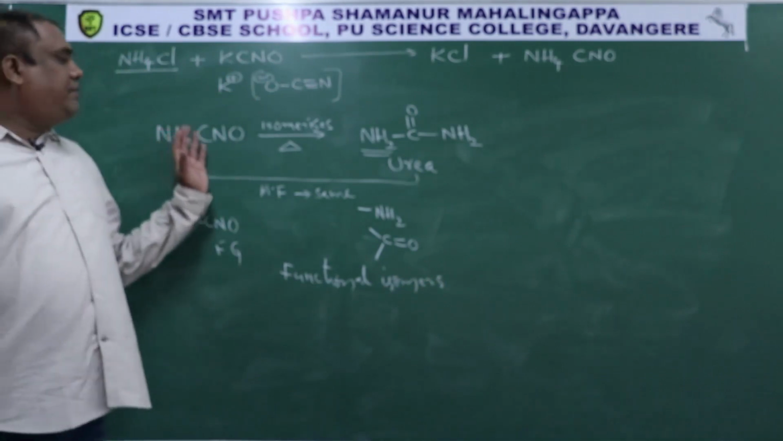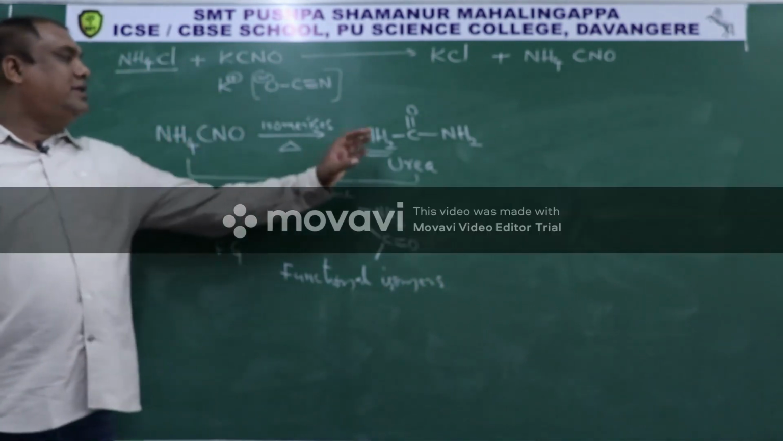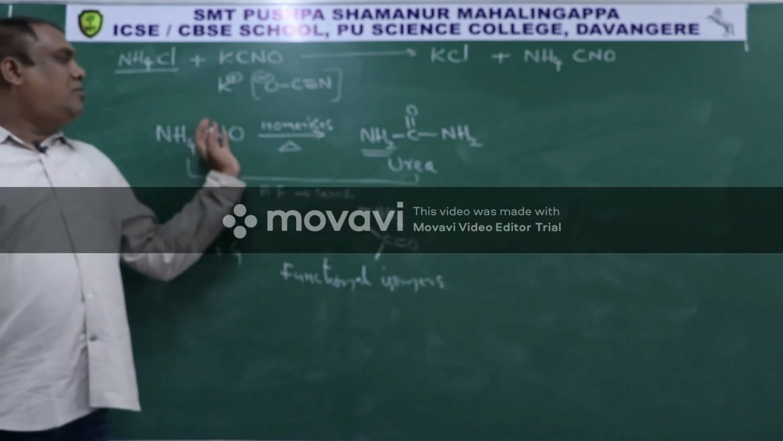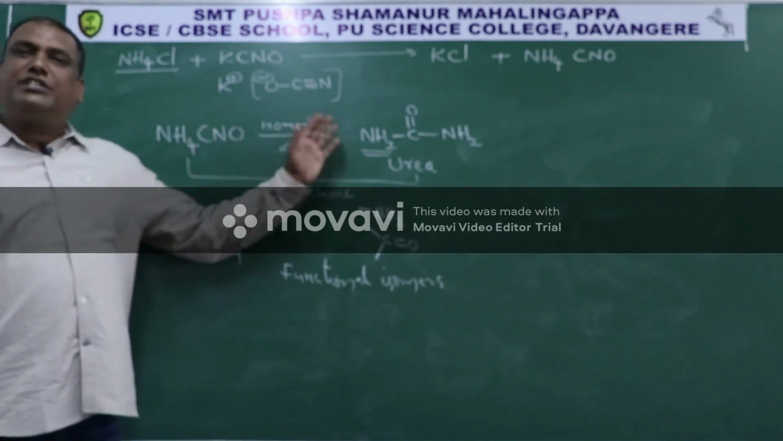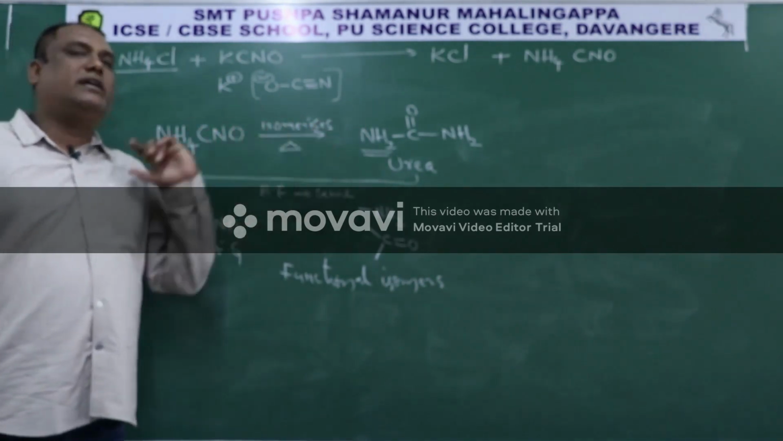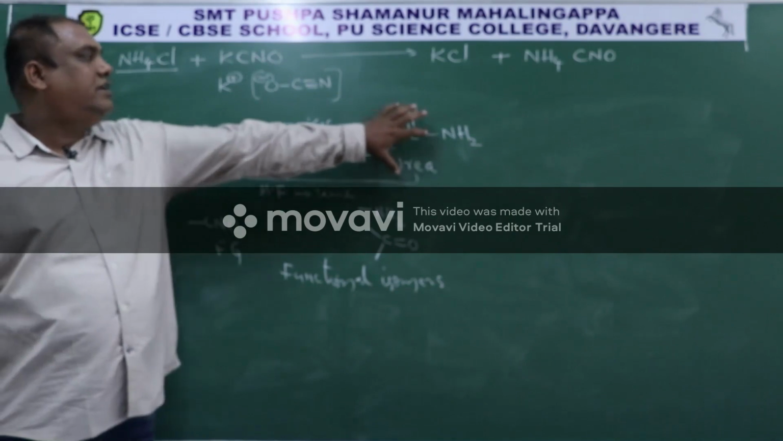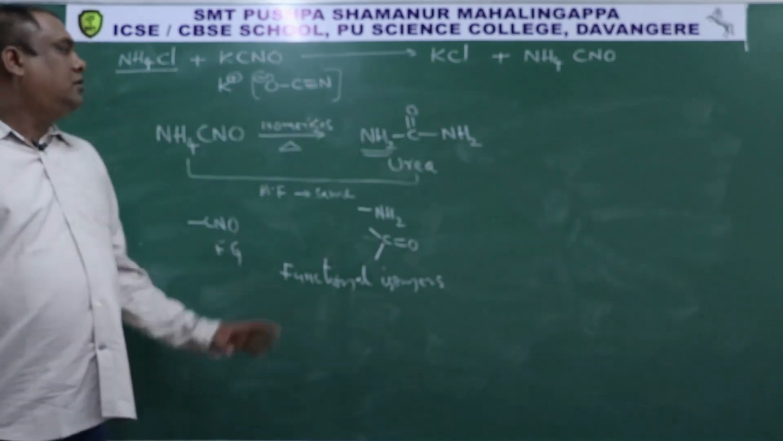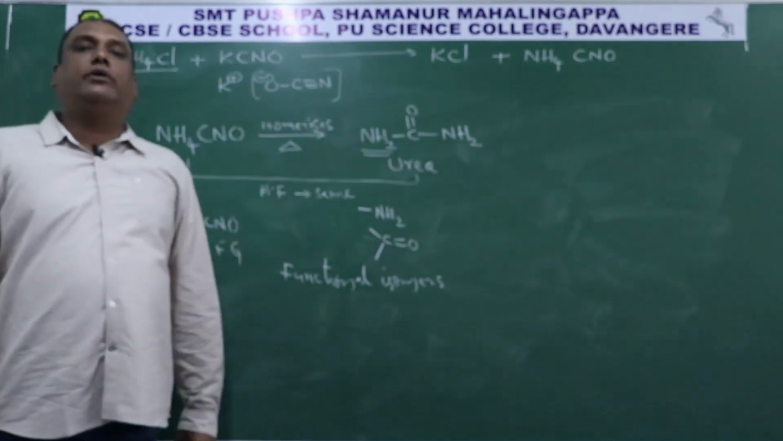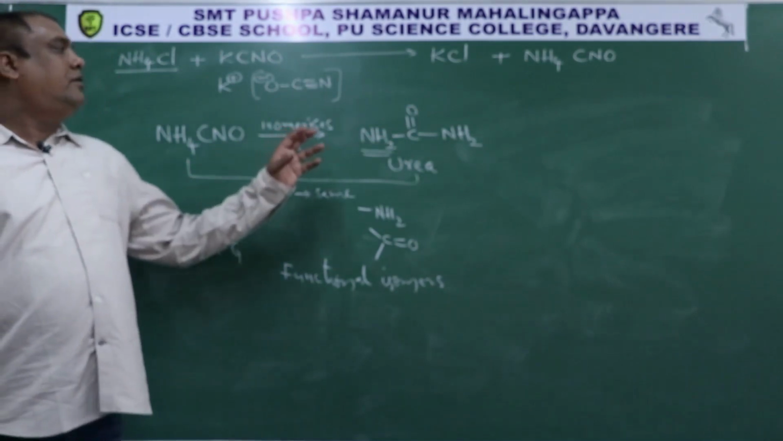So here what is happening? Molecular formula remains the same, and the functional group is changing. That's why I have written isomerizes. So like this, finally we get urea. This was the first organic compound prepared by Wöhler.